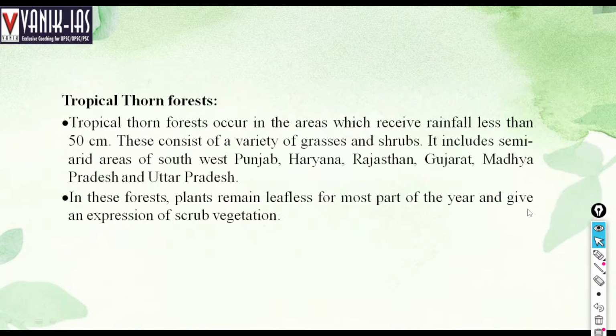Tropical thorn forests are those areas where we see less than 50 centimeter of rainfall. They are basically in Punjab, Haryana, Rajasthan, Gujarat, Madhya Pradesh, and Uttar Pradesh. In these areas, plants remain leafless because of lack of water, and thorns basically develop on their body parts.